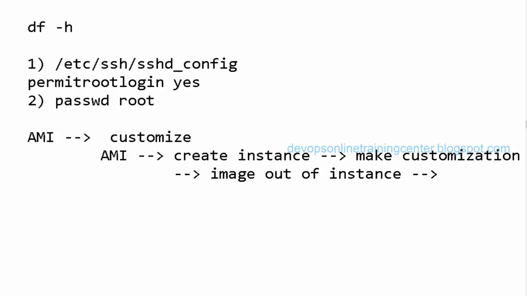We'll see extending the file system, attaching the file system, that kind of stuff. And we'll go to load balancer and auto scaling. Okay, we'll stop here. We'll continue tomorrow. Yeah, thank you. Bye bye.